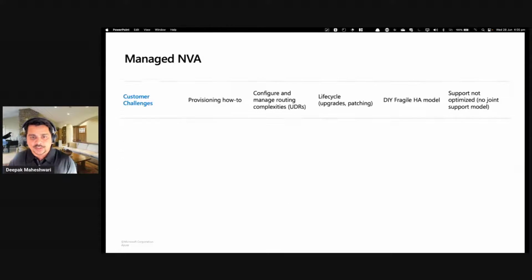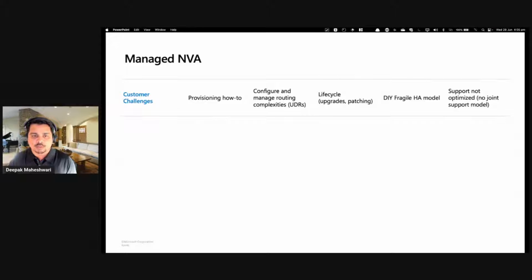Now, talking about the partner ecosystem, what were the biggest challenges which customers had? Customers had to manage their UDRs, and they had to manage the appliances which they had deployed in this environment. It was a do-it-yourself and fairly fragile scenario. On top of that, it was difficult to get support from Microsoft, because you have to reach out to Microsoft for network services, as well as to the NVA vendor for the network virtual appliance support.